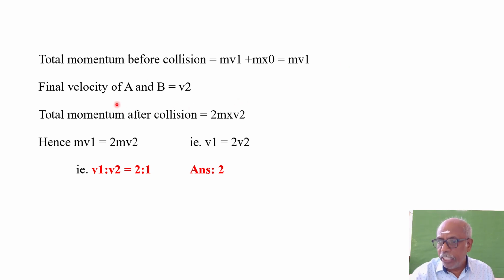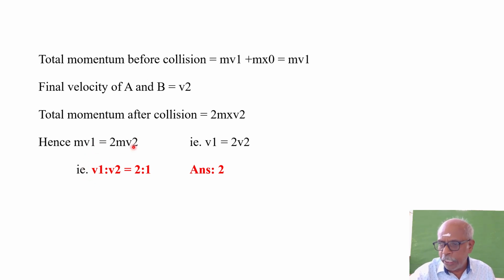Final velocity of A and B, both the system is moving with the velocity v2, is it not? So total momentum after collision is 2m, because we have to add the mass of A and B, so 2m into v2. Total momentum before collision equals total momentum after collision. So mv1 is equal to 2m into v2. m and m will get cancelled. So if you bring v2 here, v1 by v2 is equal to 2.